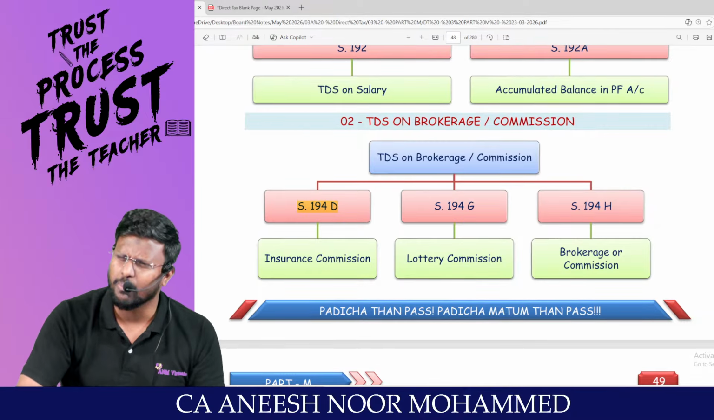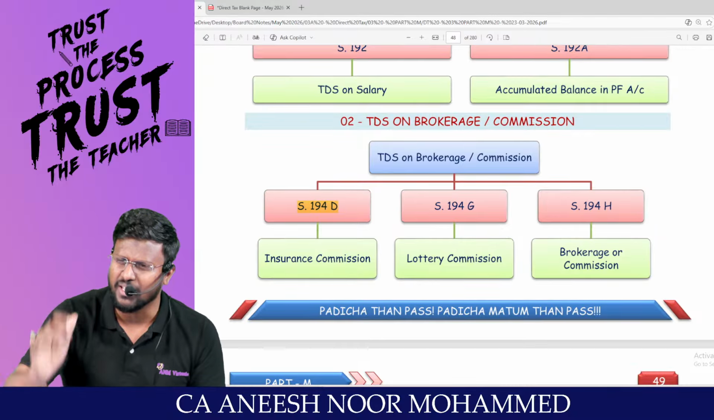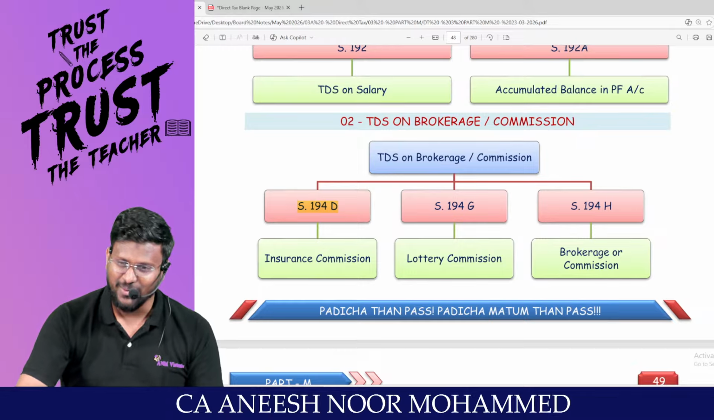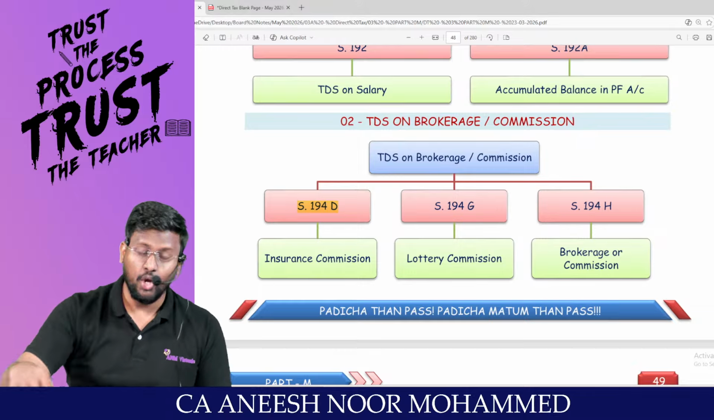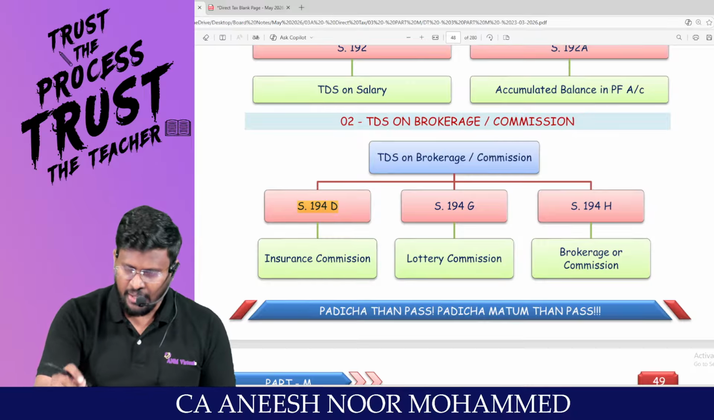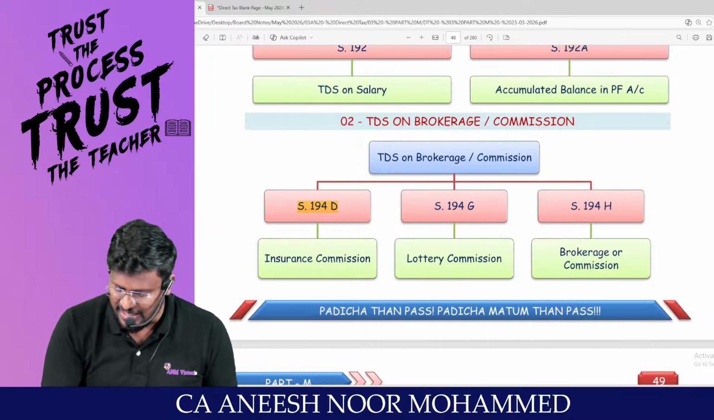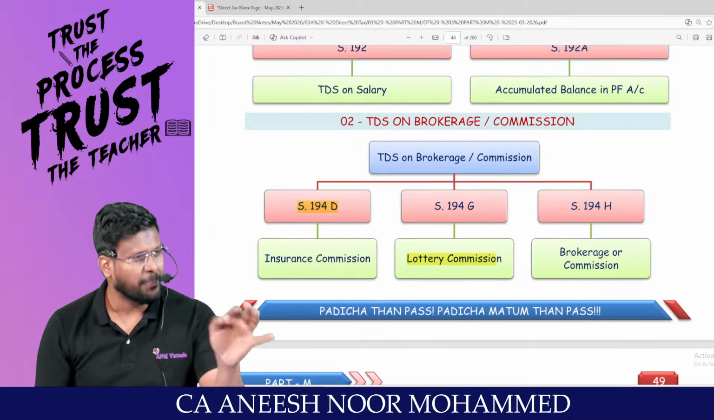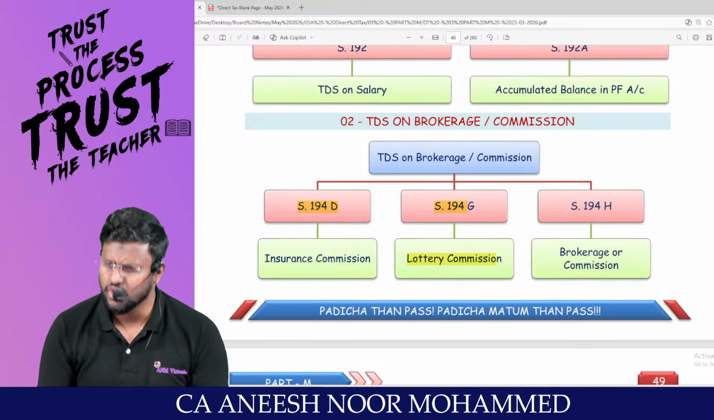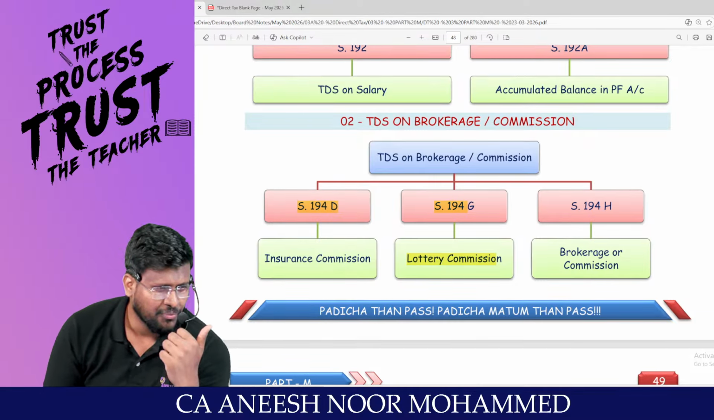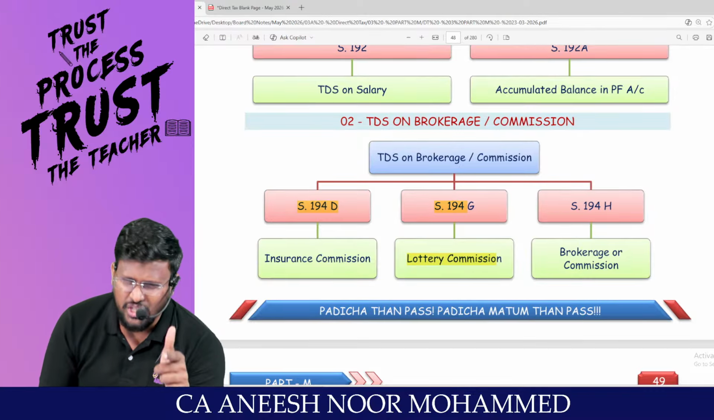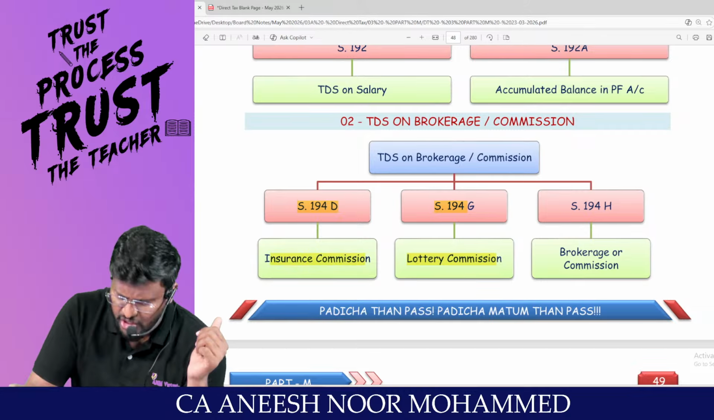Lottery also. The state government used to print Kerala Bhagyakuri. So these lottery agents will get commission. If insurance, how the insurance agent gets commission, the same way lottery commission has been paid. TDS has to be deducted under 194G. 194G, the second type of commission. First commission, insurance commission, 194D. Sir, lottery commission, 194G.